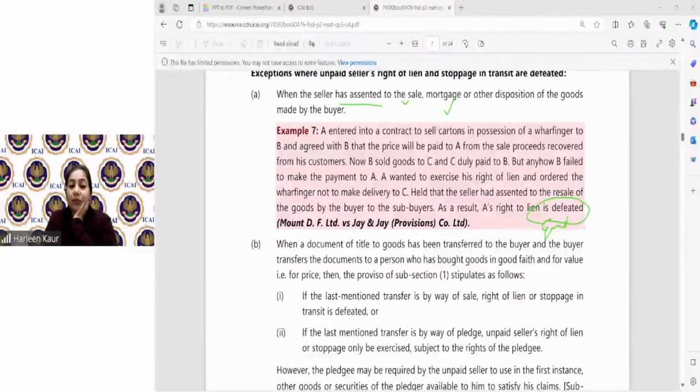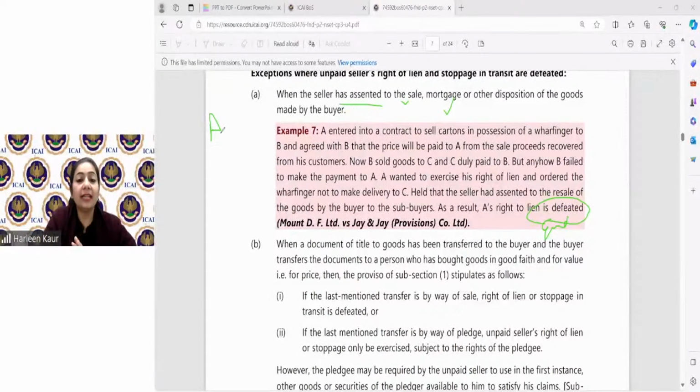A entered into a contract to sell cartons in possession of a wharfinger to B and agreed that the price will be paid to A from the sale proceeds. Now, this is a very, very interesting example. Number 7, I want all the eyes and ears here, please. Example number 7 is very, very interesting, children.